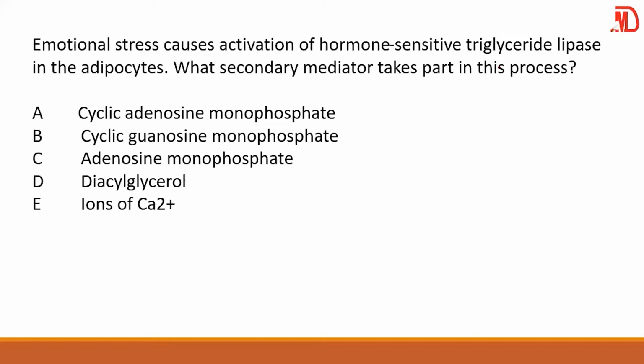Okay. Now we have emotional stress. Emotional stress causes activation of hormone-sensitive triglyceride lipase in the adipocyte. What secondary mediator? Guys, do you remember secondary mediators? We have primary mediators and we have secondary mediators. We even have tertiary mediators.